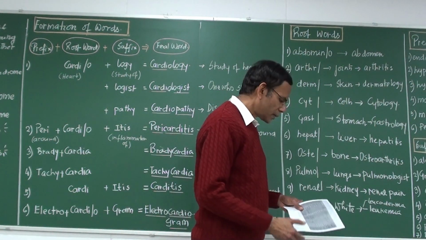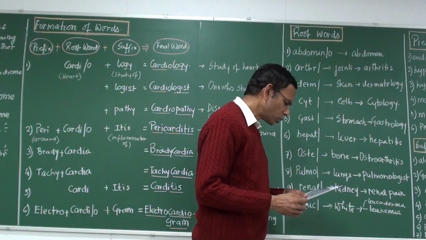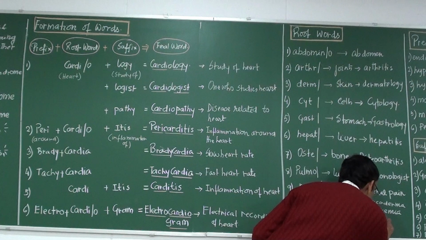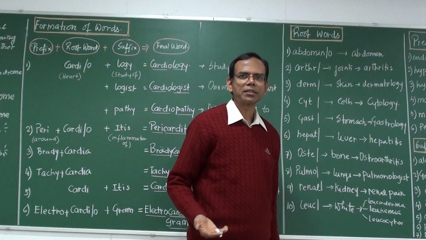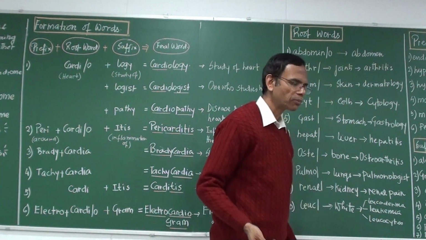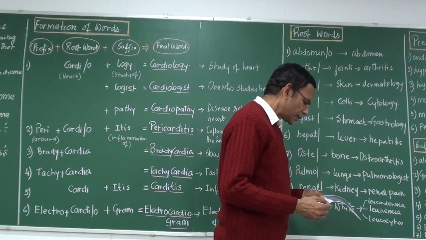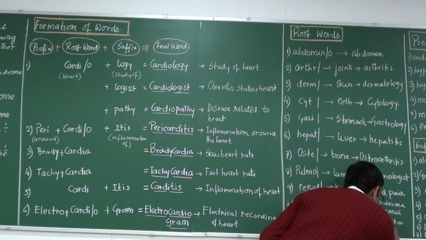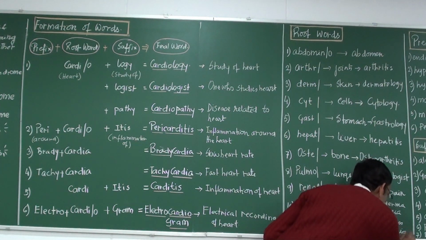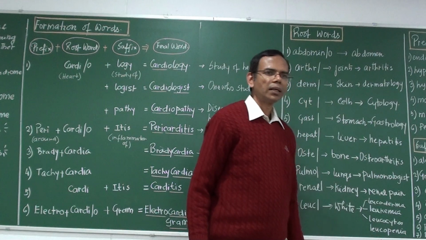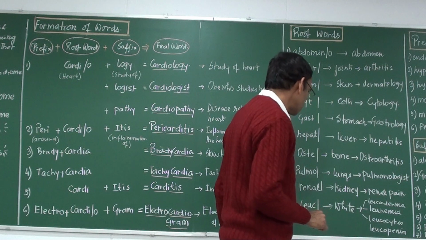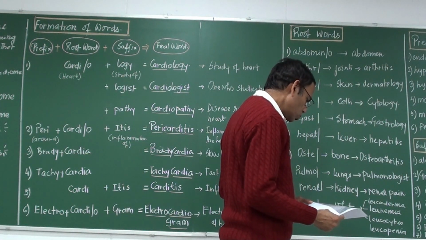Okay, then we have leukocytes. Leukocytes is a white blood cell, actually. Leukocytes, another name for WBC. Then leukopenia. Leukopenia. That is decrease in white blood cells. There is one word also which is leukorrhea.